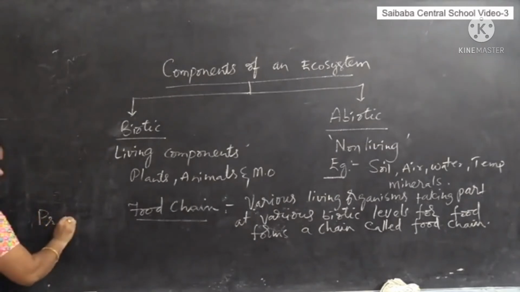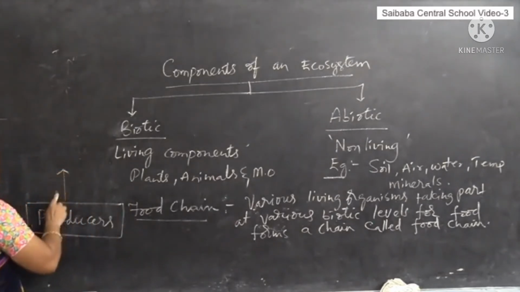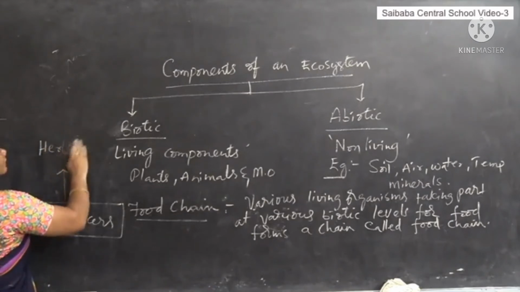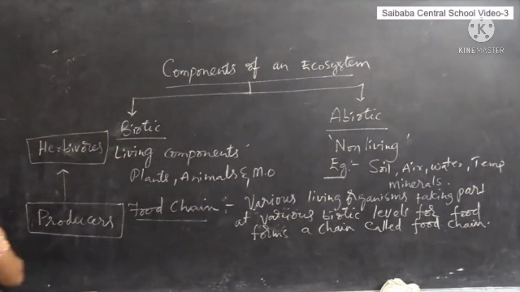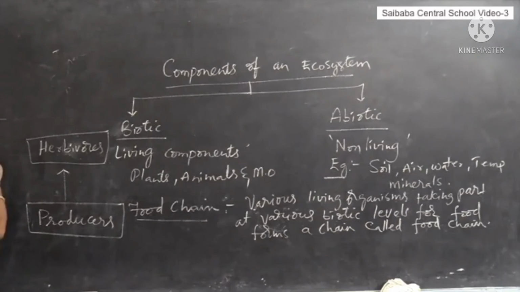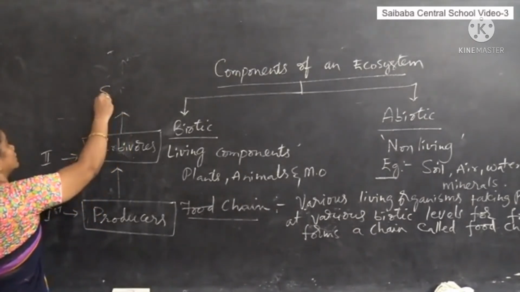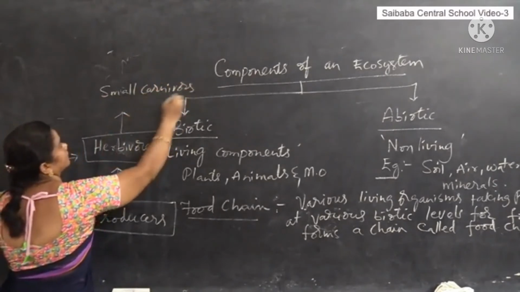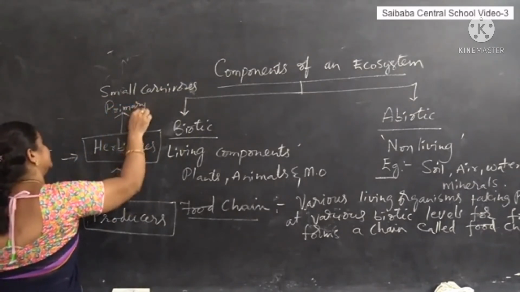So producers are eaten by herbivores. The second trophic level in a food chain is always occupied by herbivores. Herbivores are eaten by small carnivores, which are also called primary consumers.